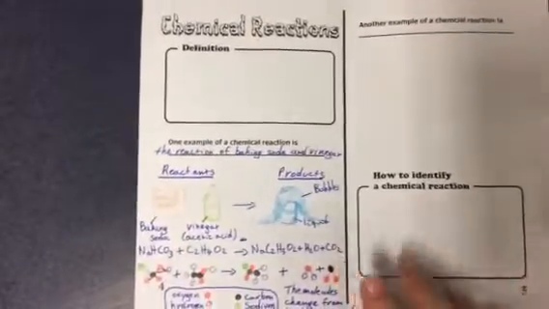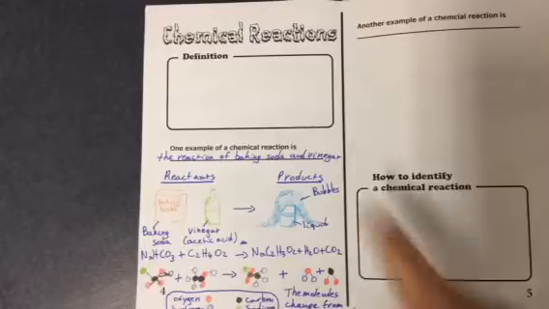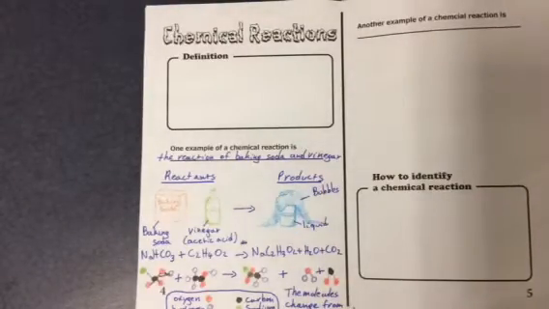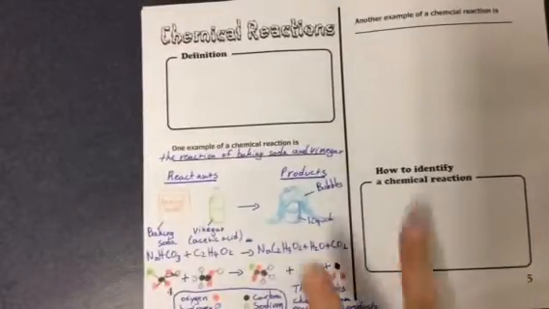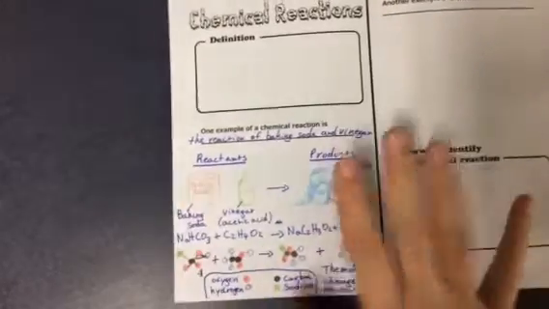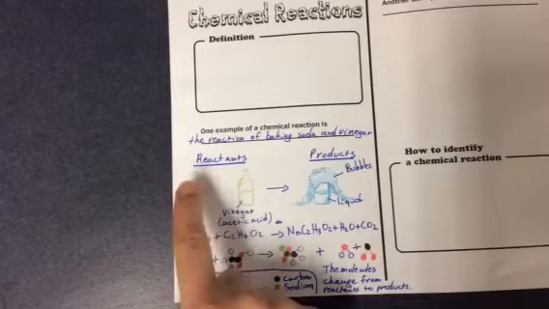Chemical reactions. You're going to write a definition using your own words. Once again, you're going in Google Classroom and you're reflecting on how you're going to write that definition. You're typing it in the slides before you're writing it on paper. Then you're going to choose two examples of chemical reactions. I just noticed there's a typo right there. It should be chemical. The only example you cannot use is the one I'm not showing you, which is baking soda and vinegar. We've been using it a little bit too much.